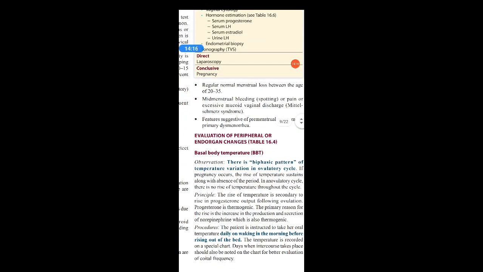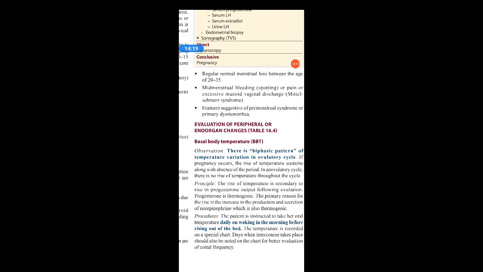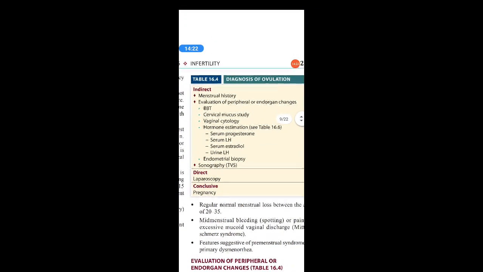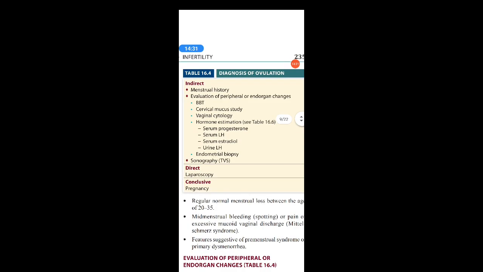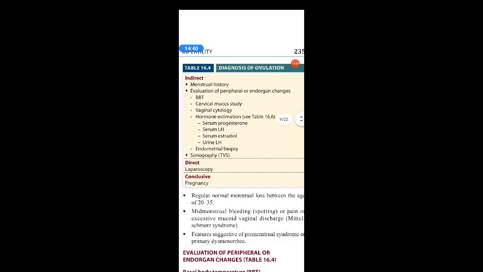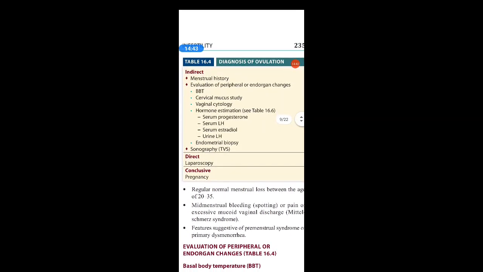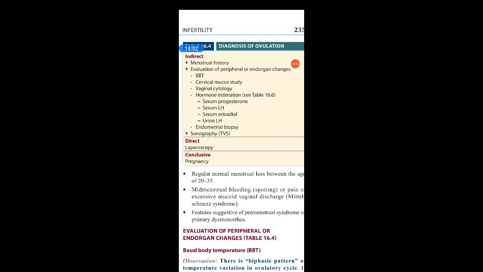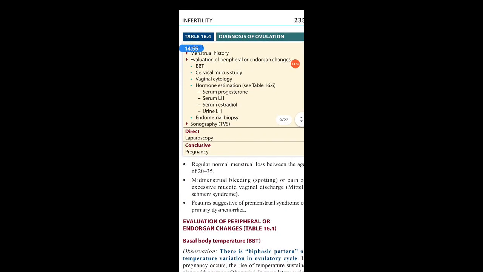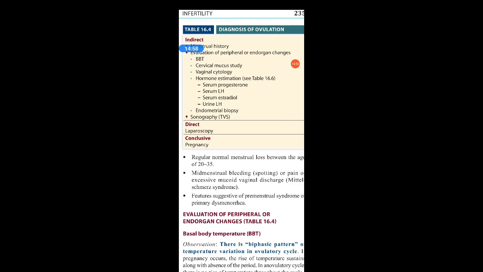Next is the evaluation of peripheral or end organ changes. Before that, I'll say this table is important. See how to diagnose ovulation: indirect methods, direct methods, and conclusive methods. In the indirect methods, first is the menstrual history, second is the evaluation of peripheral end organ changes, and third is sonography, transvaginal sonography, TVS. In the evaluation of peripheral or end organs, we will see the BBT, basal body temperature, cervical mucus study, vaginal cytology, hormonal assays and endometrial biopsy. Hormonal assays include serum progesterone, LH, estrogen, urine LH, etc. Sonography direct evidence will be there, and the conclusive evidence is through laparoscopy only.